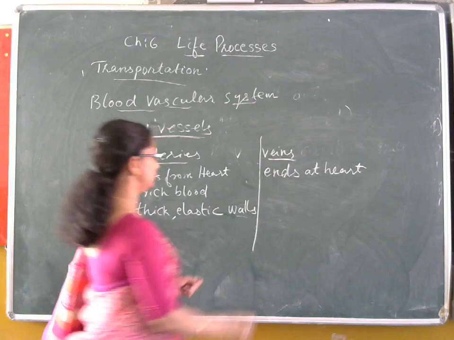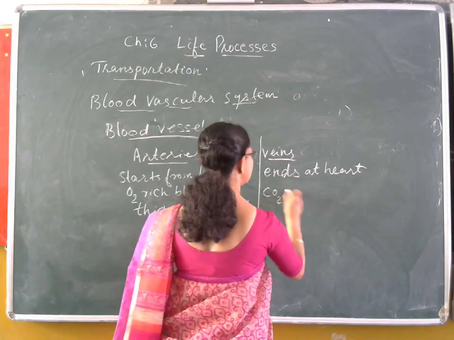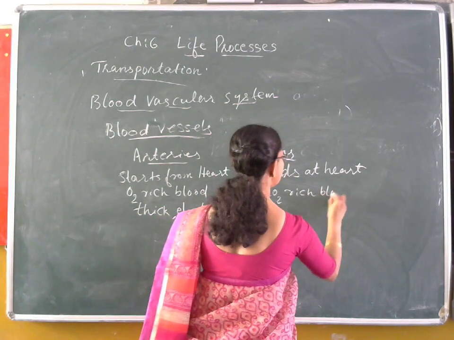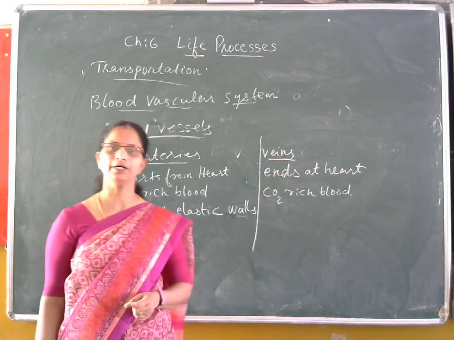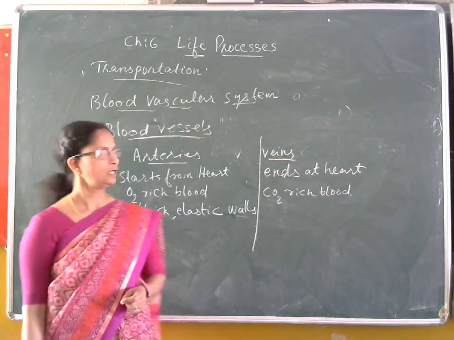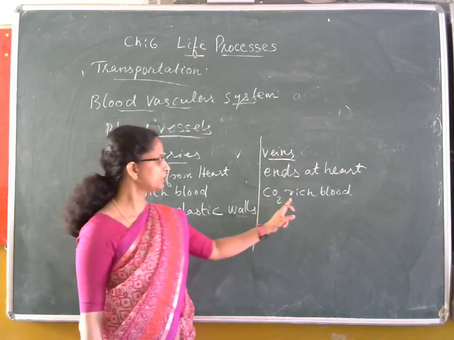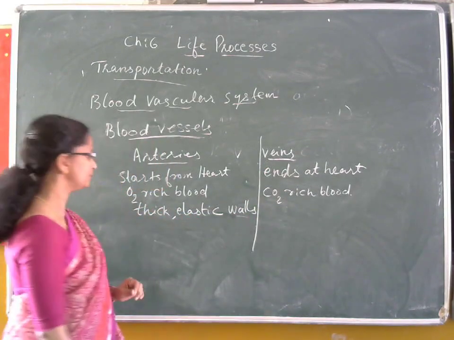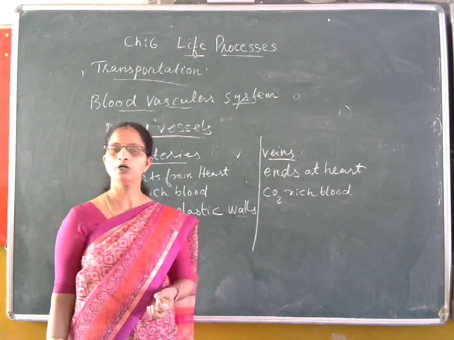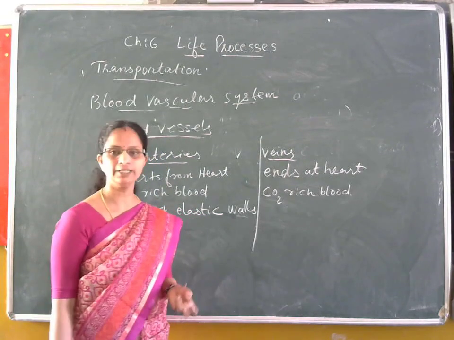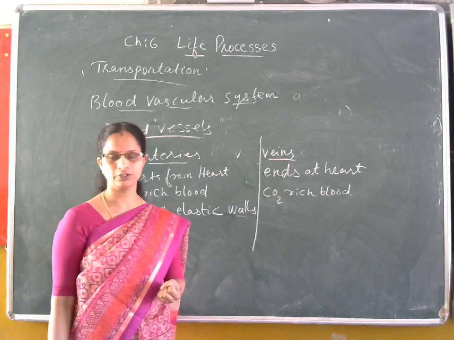Generally, all the veins carry carbon dioxide rich blood. There is one exception, that is the pulmonary vein, which carries oxygen rich blood. Otherwise, all the veins carry carbon dioxide rich blood. Since the blood flows through the vein under low pressure, its wall is thin. There is no need for thick and elastic walls.